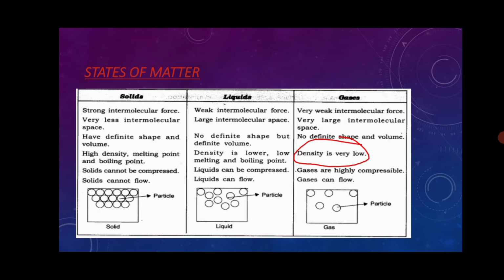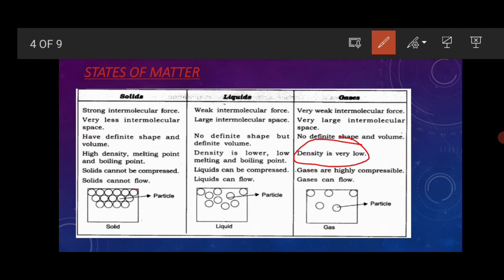In solid, there is strong intermolecular force. You can see friends, here there is strong intermolecular force and very less intermolecular space. You cannot find space here. There is very less space between these atoms. You can see friends, solids have definite shape as well as definite volume.